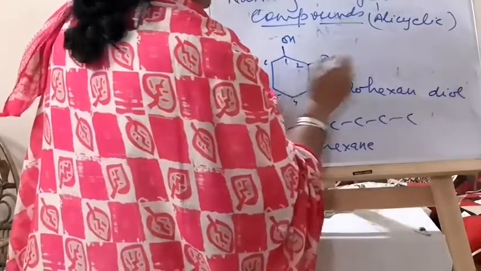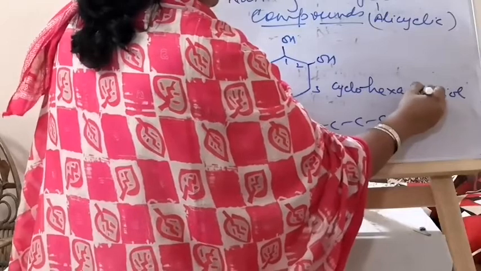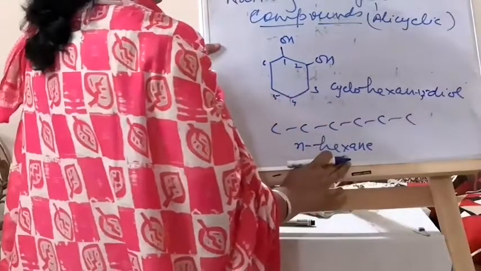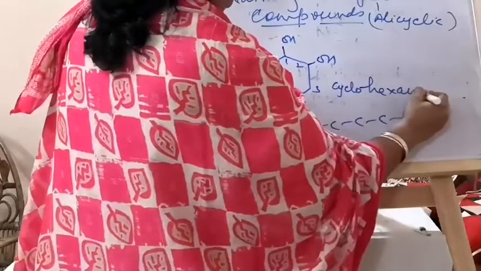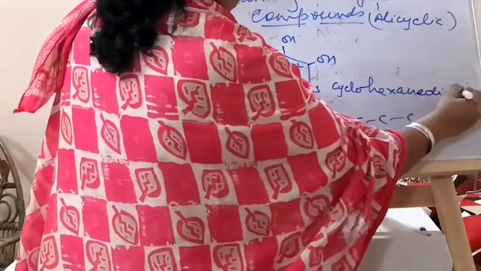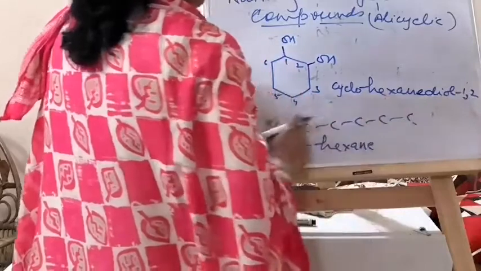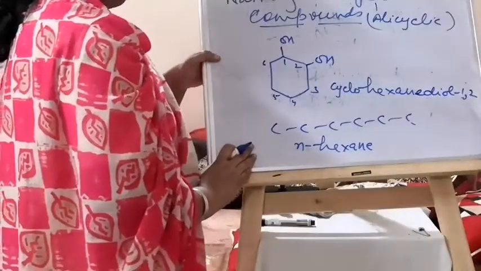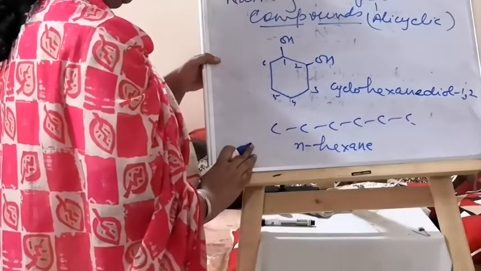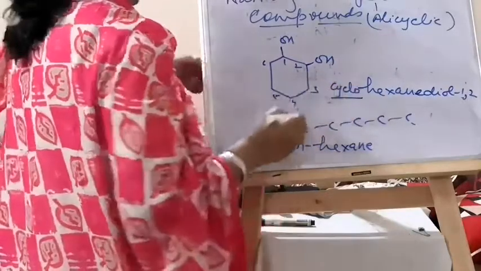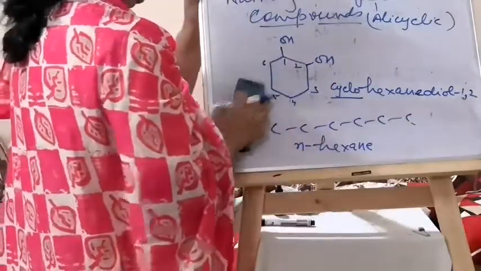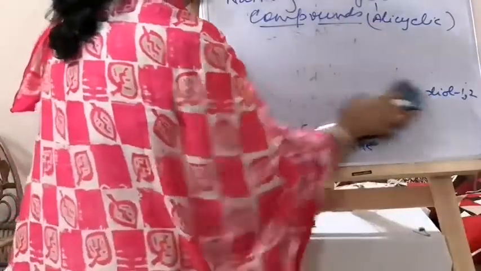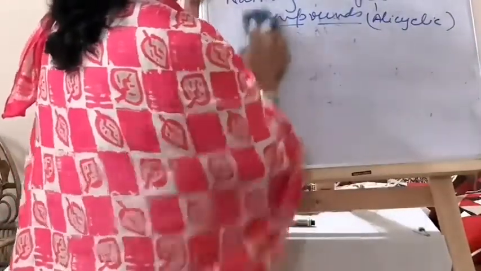Cyclohexane-1,2-diol, you can also write it this way. So naming is the same, the rule is the same. Only the word cyclo you have to use, and the numbering you have to do clockwise. So this was about naming the cyclic compounds.